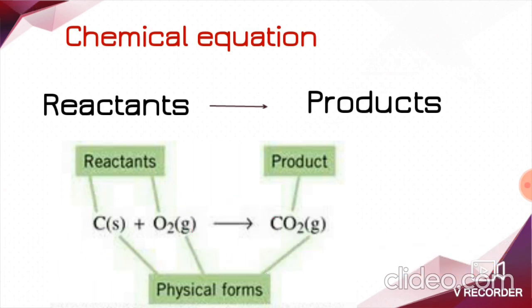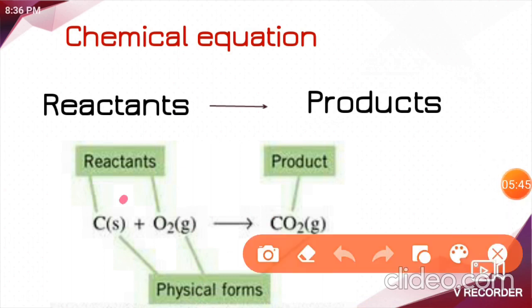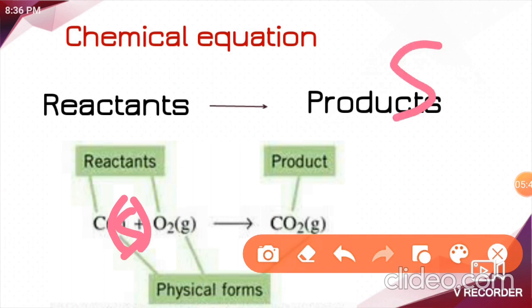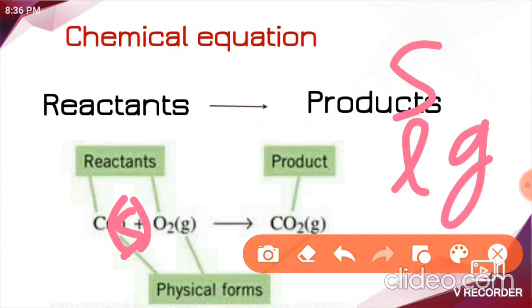Children, you need to note one point, that is the physical state of reactants and products is going to be represented in brackets along with the symbol. See, here I represented it now. Here in brackets I represented it. Here the physical state is solid, liquid and gas. S is for solid, L for liquid and G for gas.